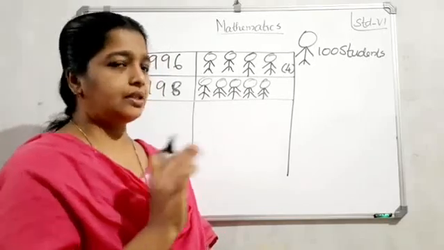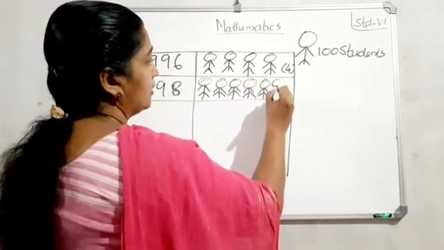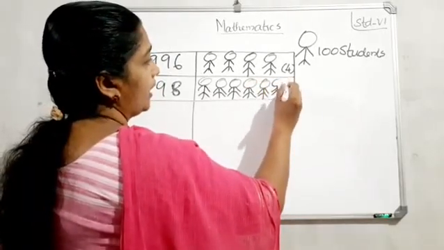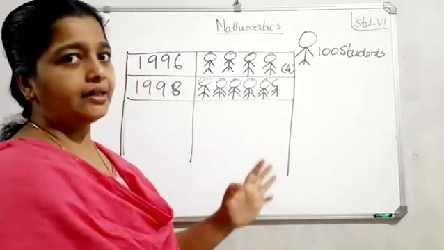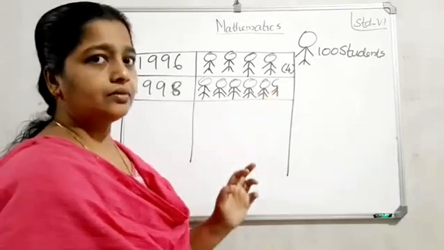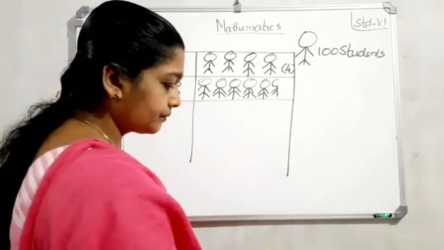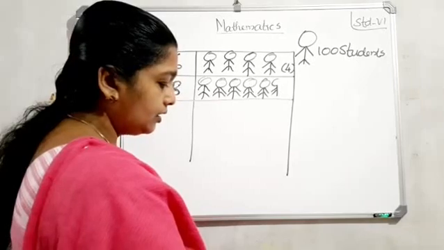Near half, isn't it? So we can draw half only. So 5 full and near half. Yes. Next, 2000.